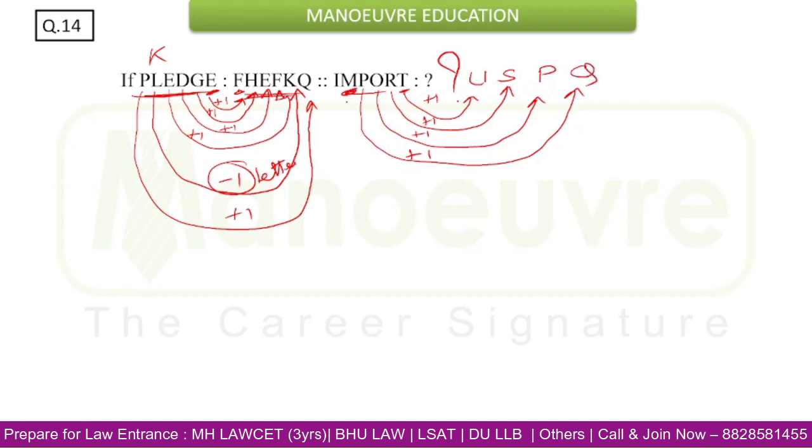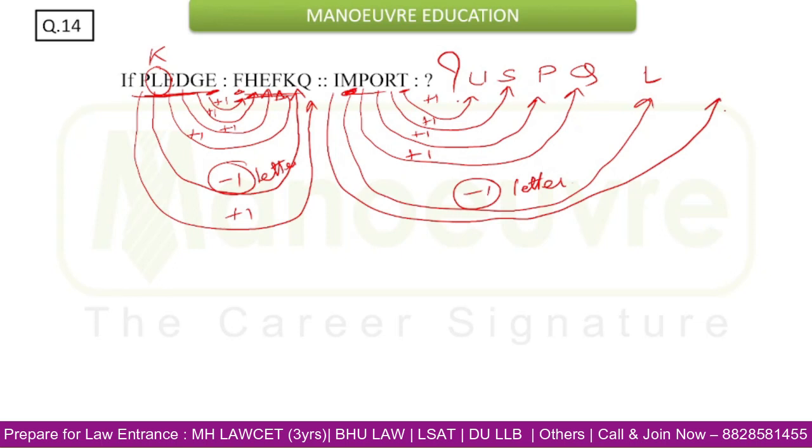Now this letter will not be plus 1. As you can see here, L was minus 1, so this M will share the relation of minus 1 letter. So before M will be L. And now the last I, so again that will share the relation of plus 1, so I plus 1, that will be J. So our answer will be USPQ LJ. That will be our final answer, USPQ LJ.